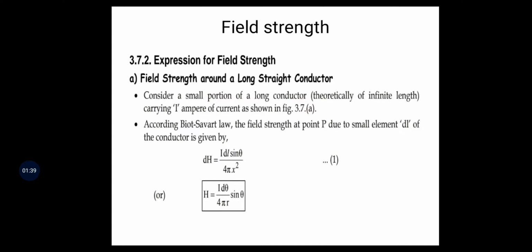Here, H is equal to I d theta by 4 pi r sin theta.